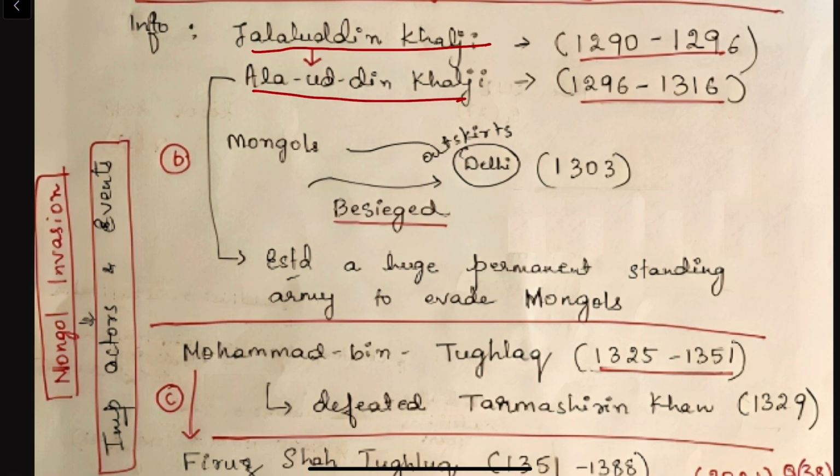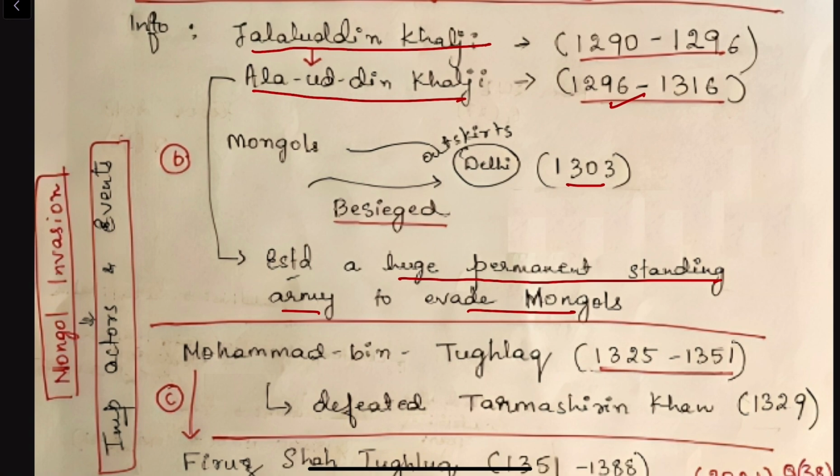What happened during Alauddin Khalji in this time period? In one of the attacks, Mongols even reached the outskirts of Delhi. They besieged the city in 1303. So when Alauddin Khalji constantly faced attacks or threats from Mongols, he established a huge permanent standing army to evade Mongols.